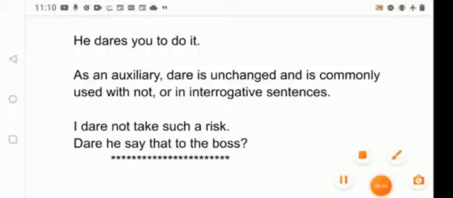Dare. As a regular verb, dare is used in the sense of defy, challenge, or face boldly. She dared to call him a liar. He dares you to do it. As an auxiliary, dare is unchanged and is commonly used with not or in interrogative sentences. I dare not take such a risk. Dare he say that to the boss?